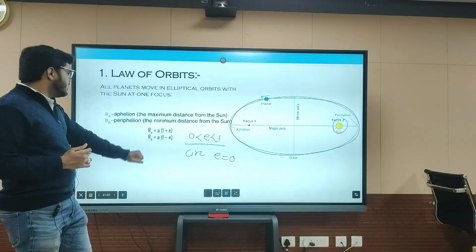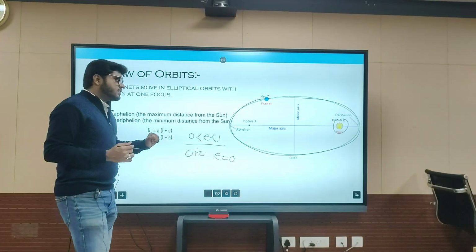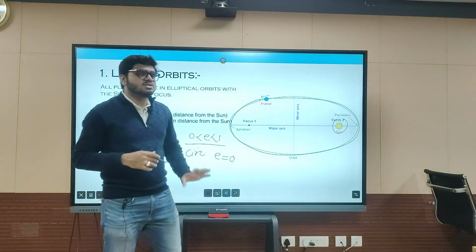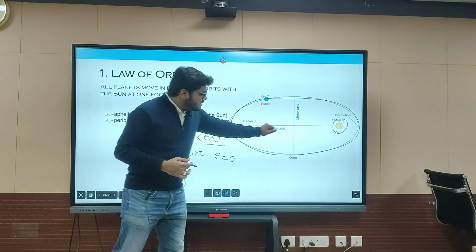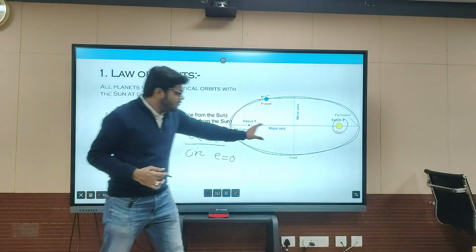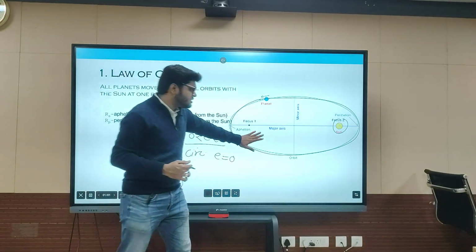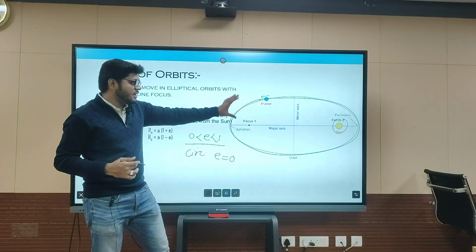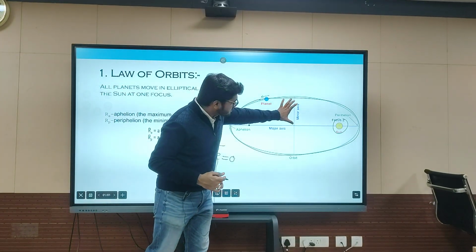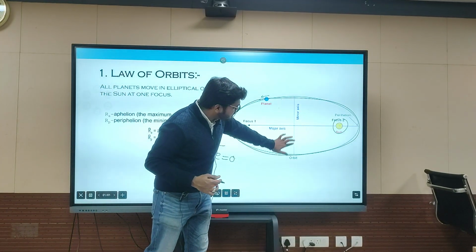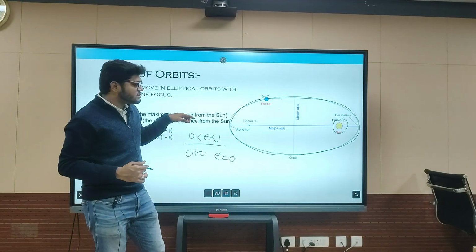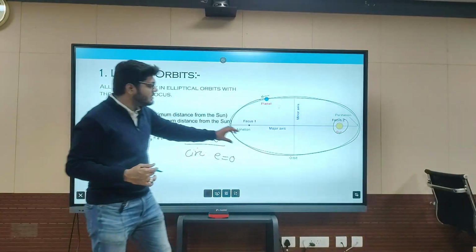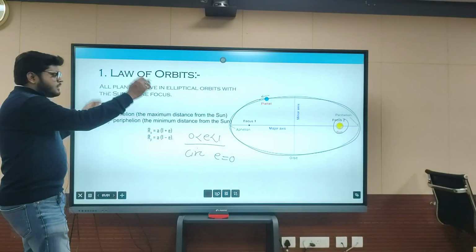So moving forward, there are some physical quantities and parameters through which we measure our system. This blue line you see here is the major axis, and half of it is the semi-major axis. The other half is the semi-minor axis, which is this. So this is the semi-minor axis, and this is the complete minor axis. This is the major axis. By this cross we locate our planet somewhere in an orbit.